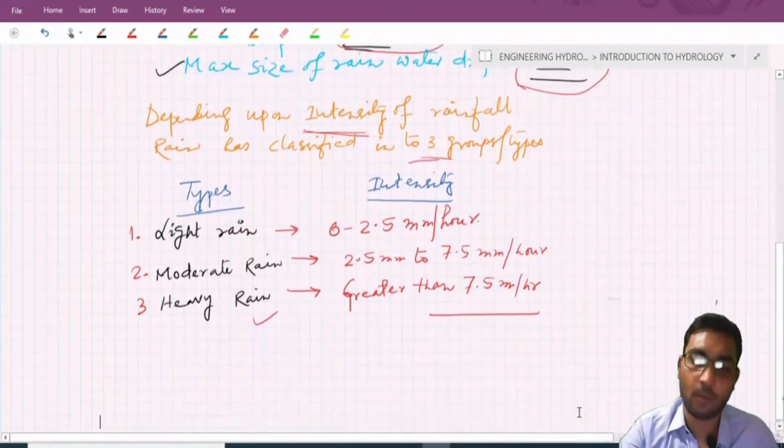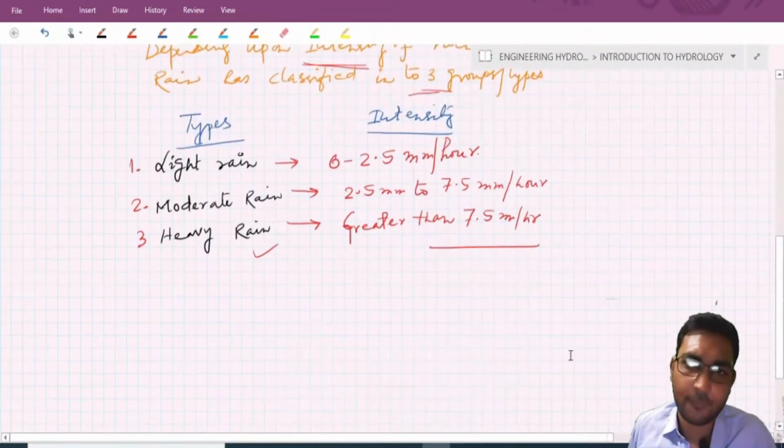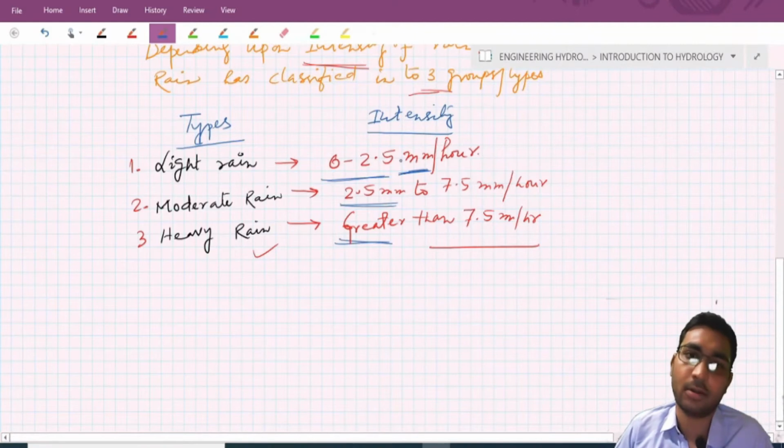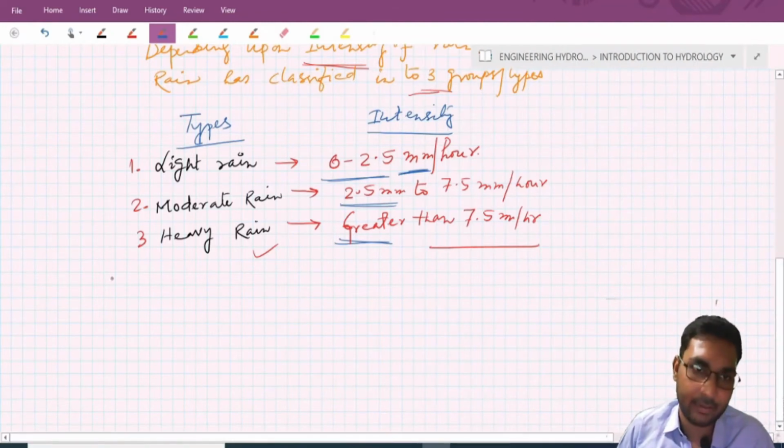From this data, you may observe that rain is generally measured in terms of depth, because the unit of rain is mm. In India and most countries, rain is measured in terms of depth.